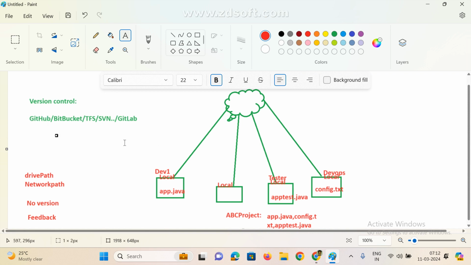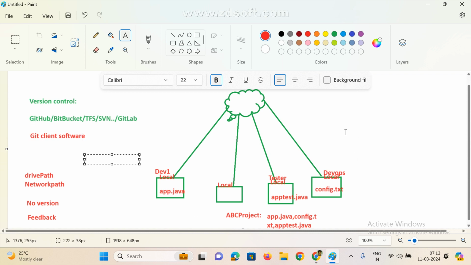GitHub is also a version control system. It is one server. There is the Git client and there is GitHub; there are two. The Git client is the client software, and GitHub is a server hosted somewhere. First we'll see GitHub, and later we'll see the Git client.